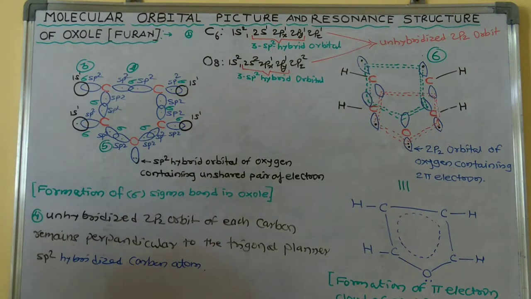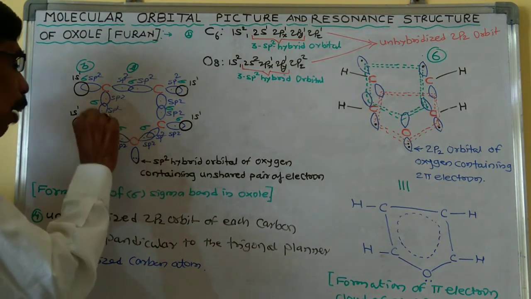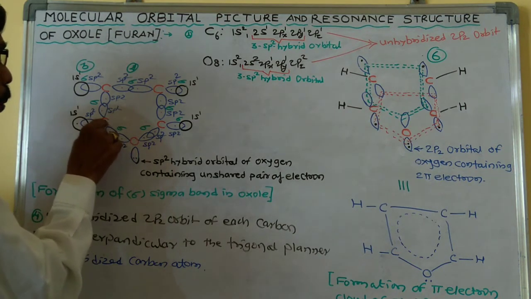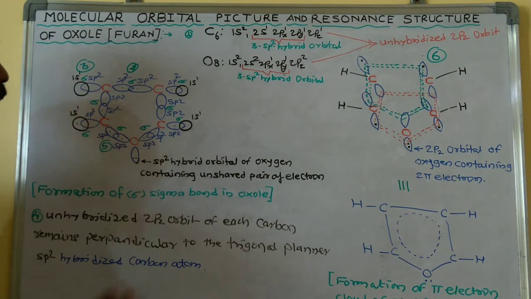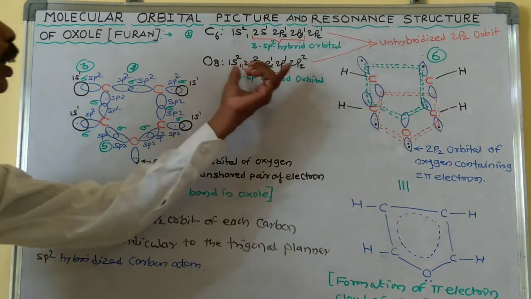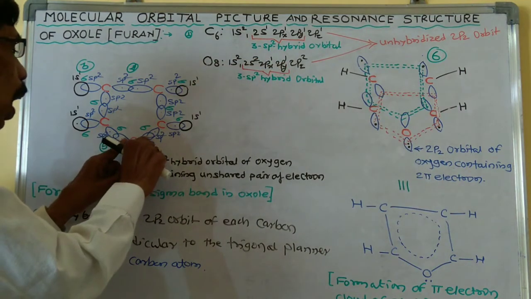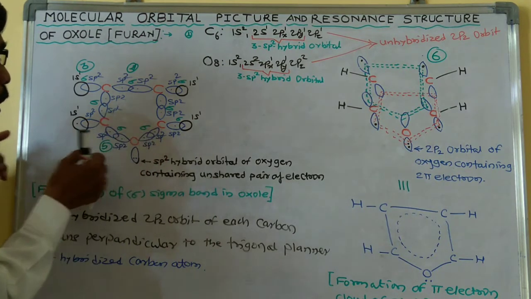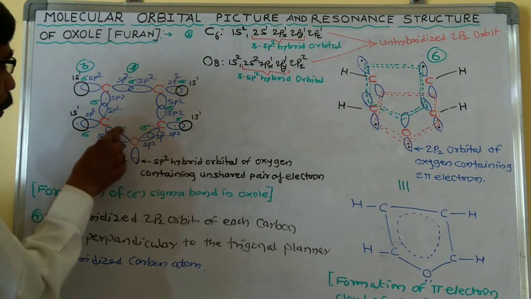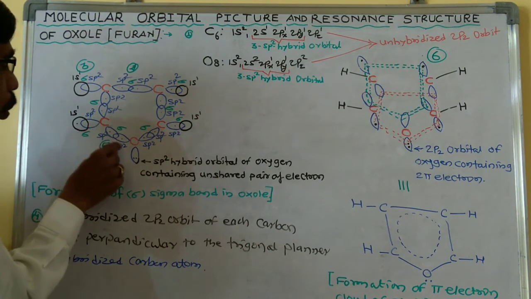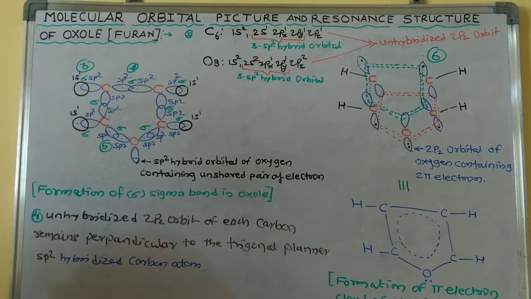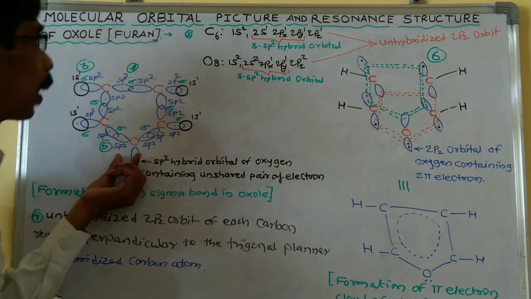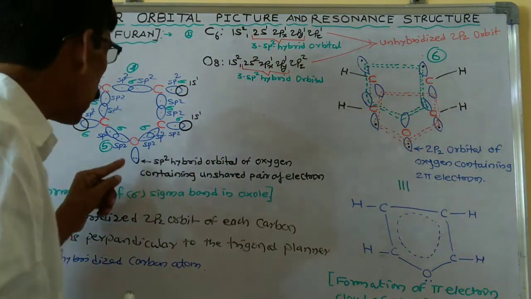Out of these three sp2 hybrid orbitals, two can overlap with the sp2 hybrid orbitals of carbon atoms to form sigma bonds between carbon and oxygen by sp2 overlap.